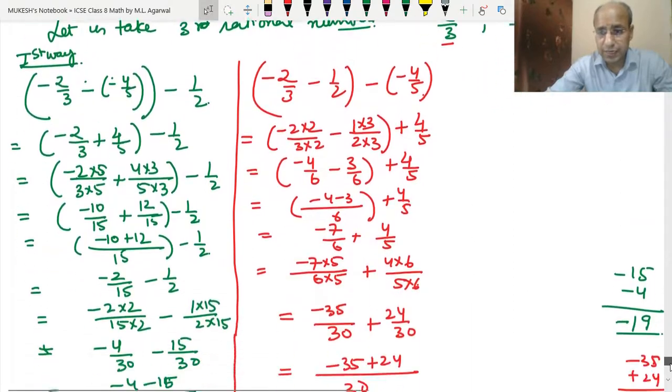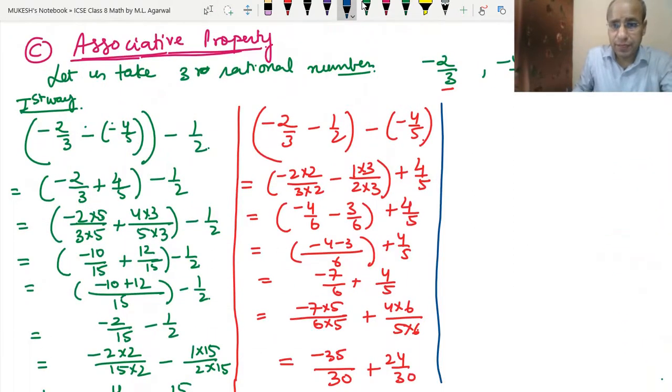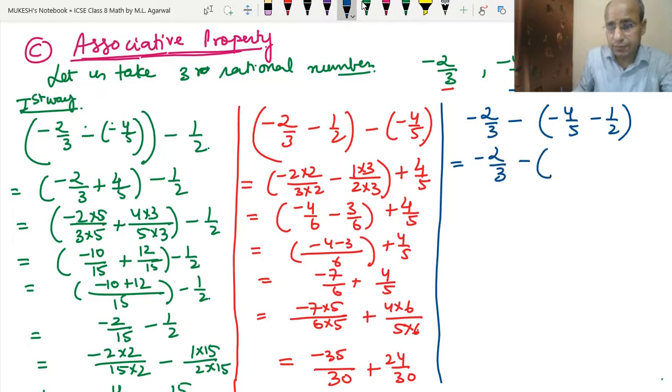Now let's do it another way. Here we will do these two numbers first. So minus 2 upon 3, minus, then bracket minus 4 upon 5 and minus 1 upon 2. So now here we will take the LCM of 5 and 2. So minus 2 upon 3 minus. The LCM of 5 and 2 is 10. So minus 4 into 2 upon 5 into 2, minus 1 into 5 upon 2 into 5.